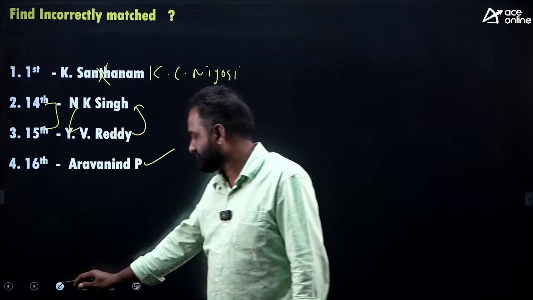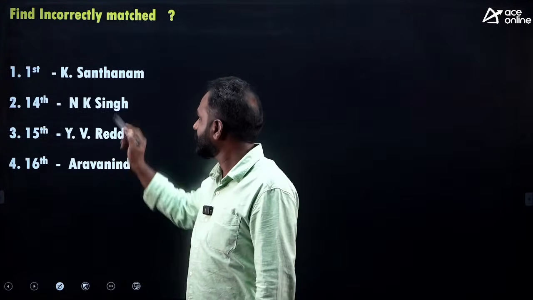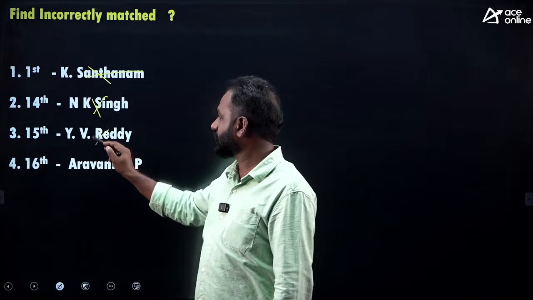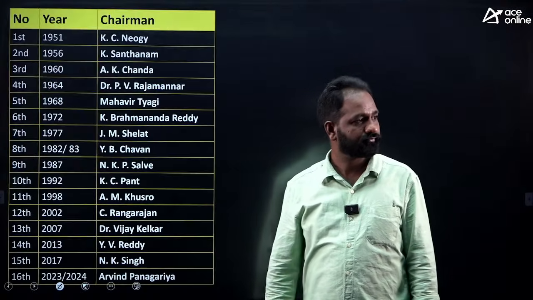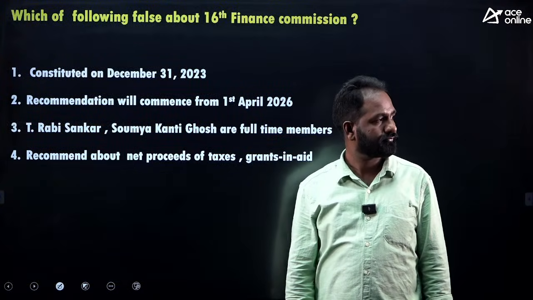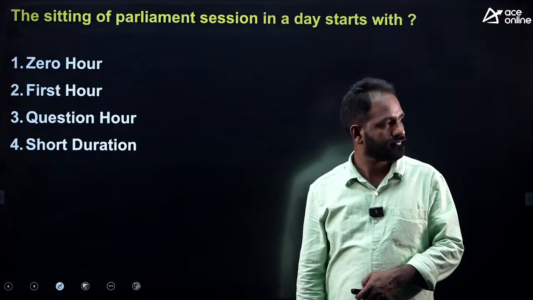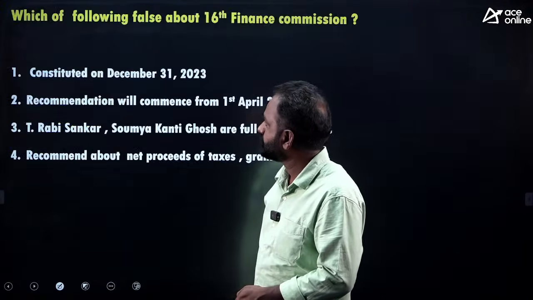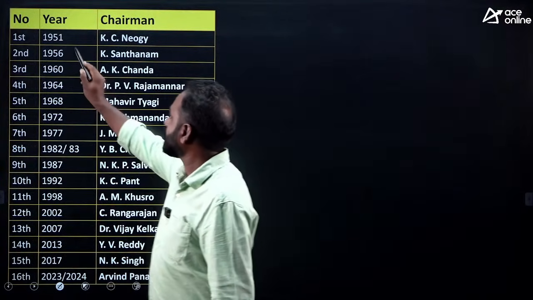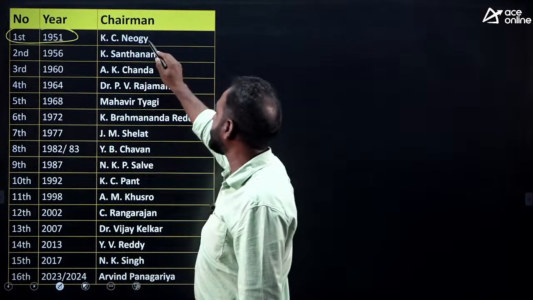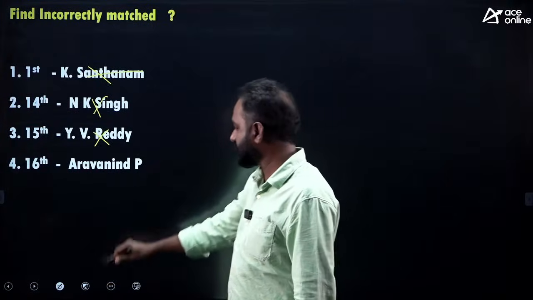Good. So wrong. Let's see. The first Finance Commission, 1951, K.C. Niyogi. Here it is mentioned as Santanam.